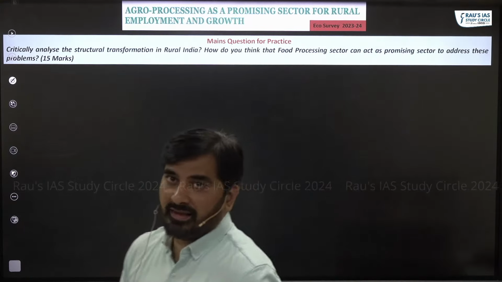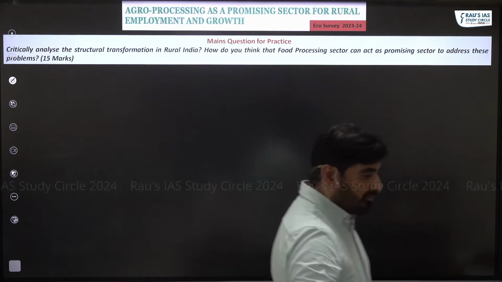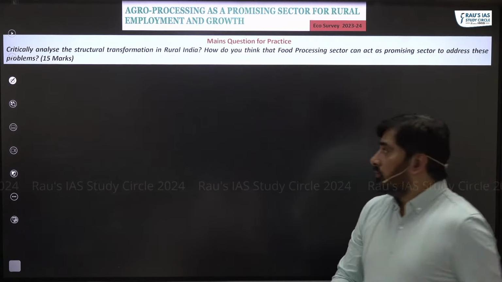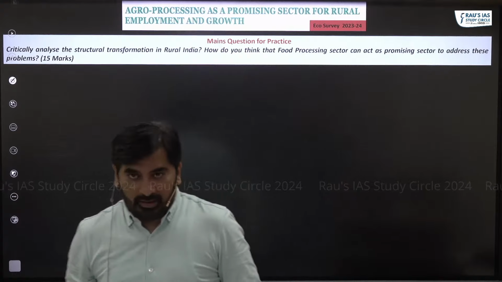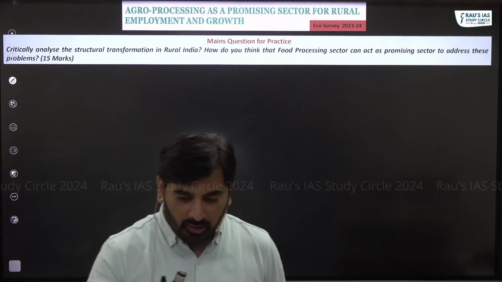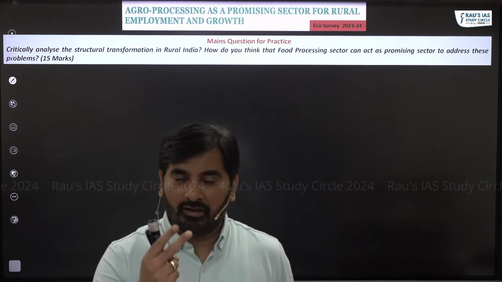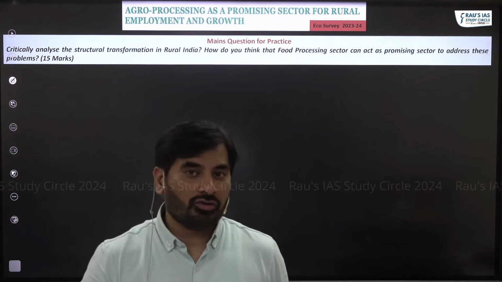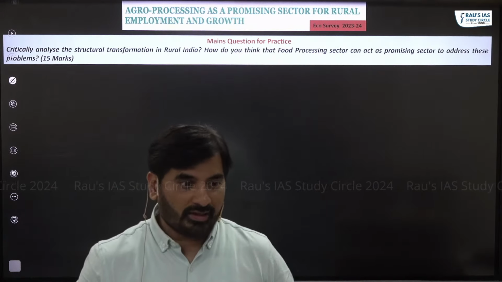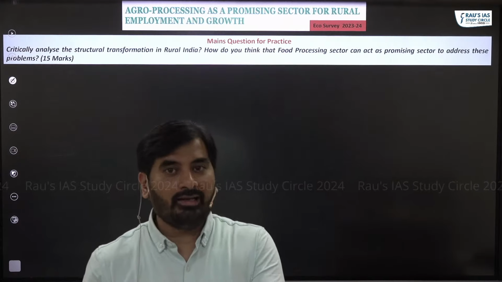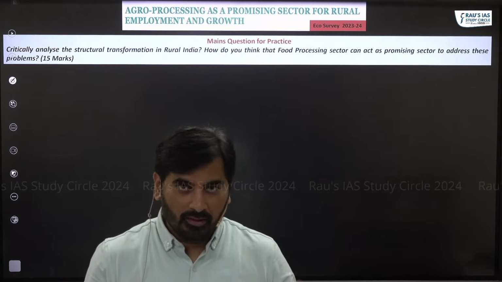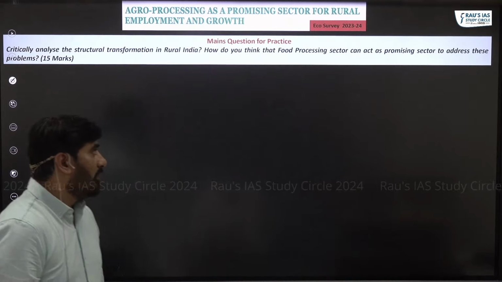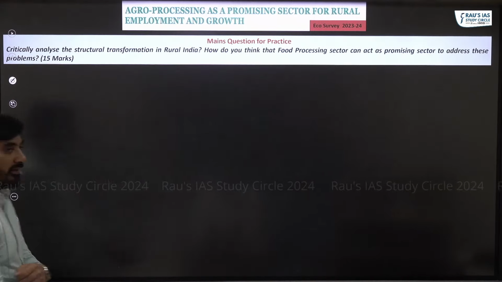Agro processing sector, food processing sector. Okay. So here, like I said, the economic survey this year has identified two sectors as sunrise sectors when it comes to creation of jobs. These two sectors are food processing and care economy. So let's understand the food processing sector. For that, I made a question. Please have a look at the question.